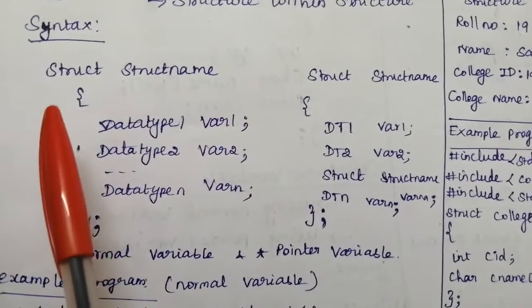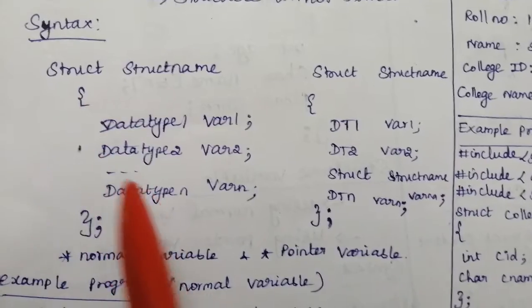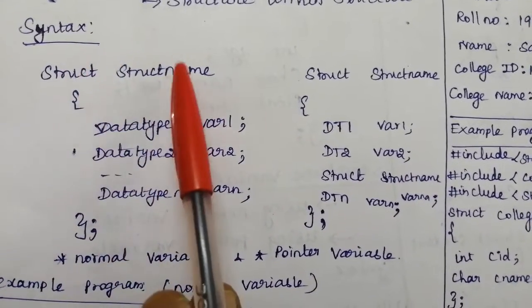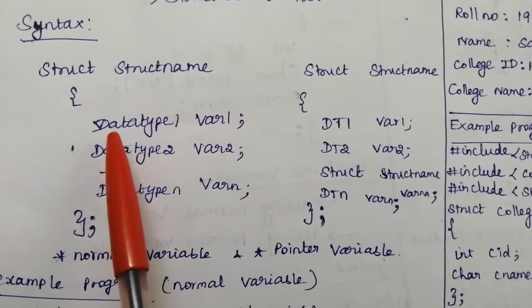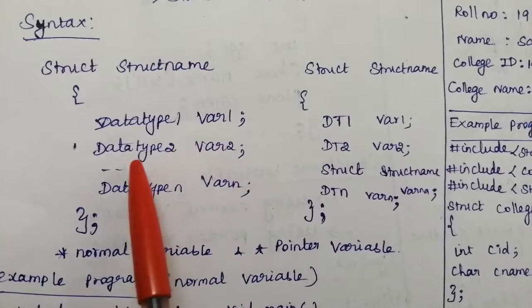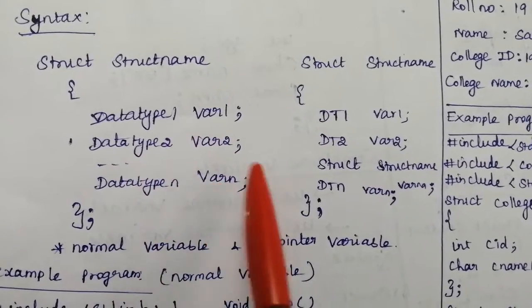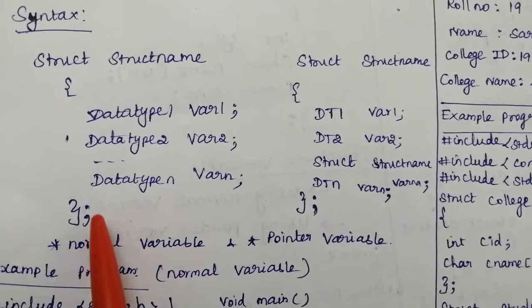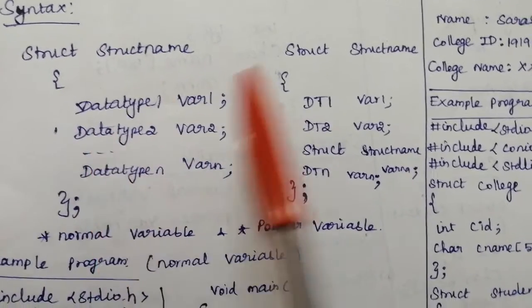Next we'll see the syntax to represent the nested structure. Just to see, this is the normal structure declaration syntax. Struct structure name, open curly braces, data type 1, variable 1, semicolon, data type 2, variable 2, semicolon, and it goes on up to data type n, variable n, semicolon, close curly braces, semicolon. This denotes the end of the structure declaration.